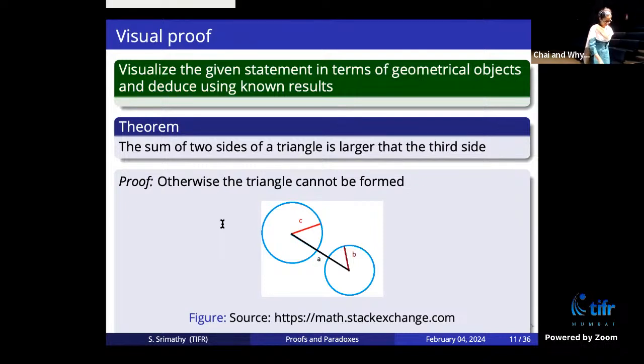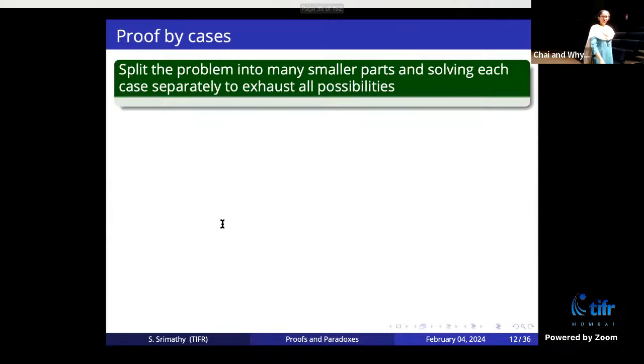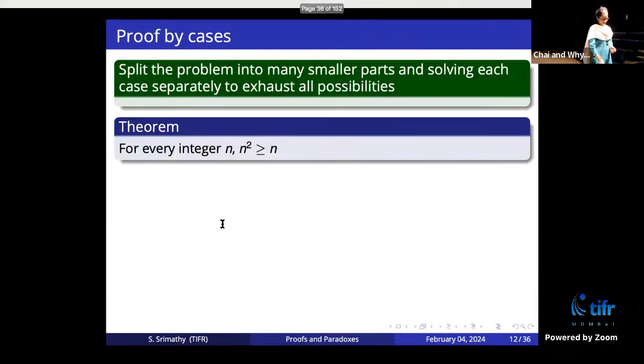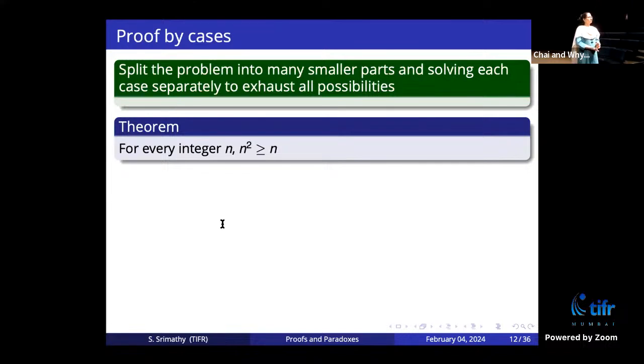Okay, and proof by cases is the following. The way it works is that you are given a statement, you're given a problem, you want to split it into many smaller parts, and you solve each part separately and exhaust all the possibilities. Okay, so here is a theorem: for every integer n, n square is bigger than n.